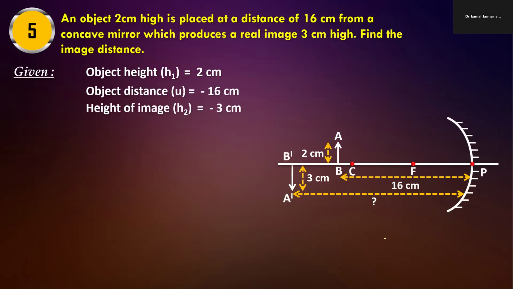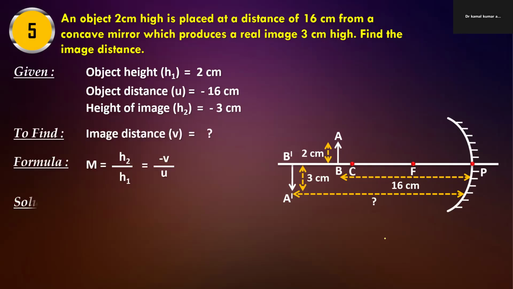Here the image is downward, so the height of the image will also be negative. Just put in the formula h2 by h1 equal to minus v by u.